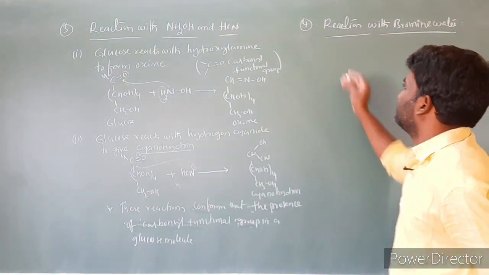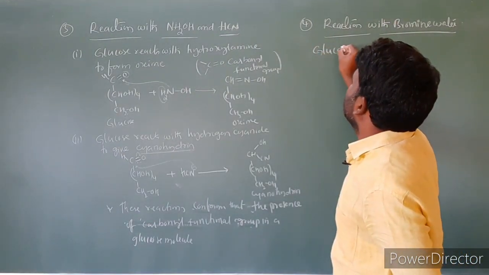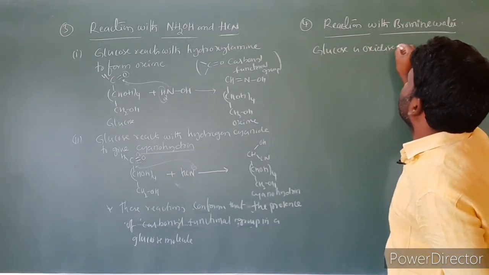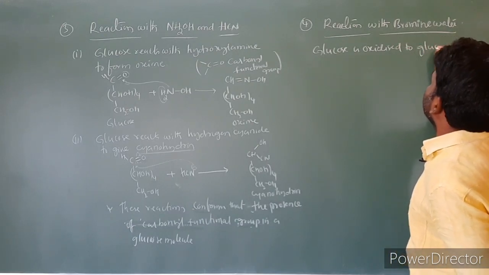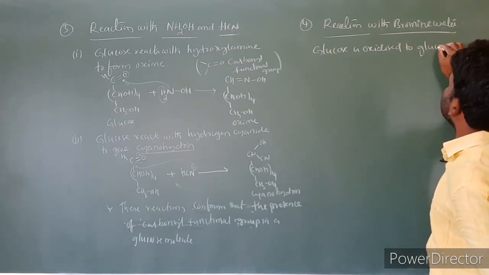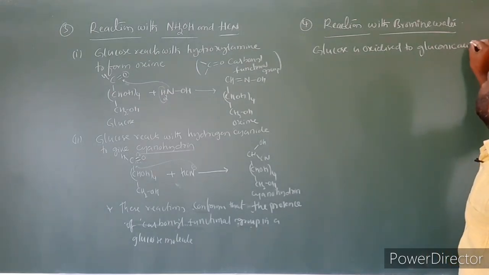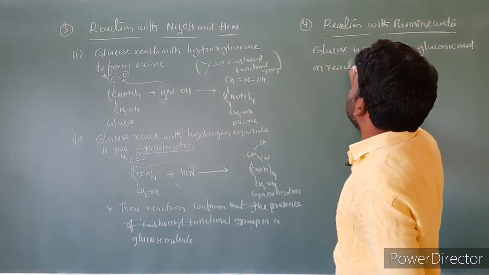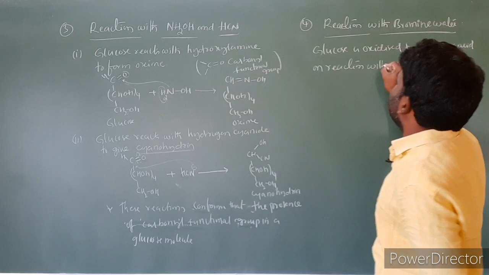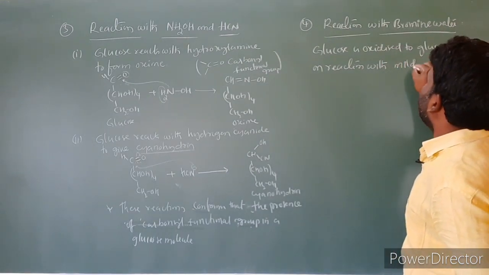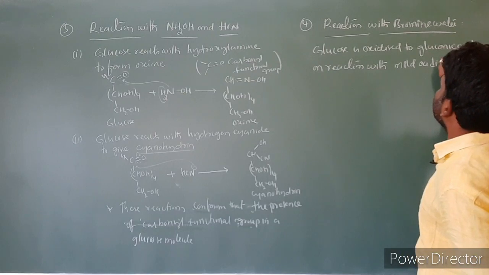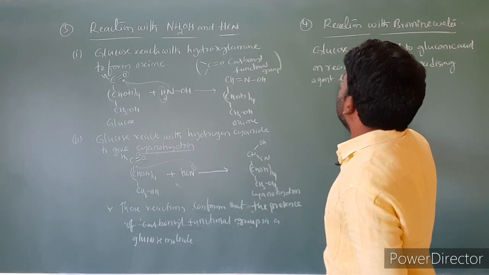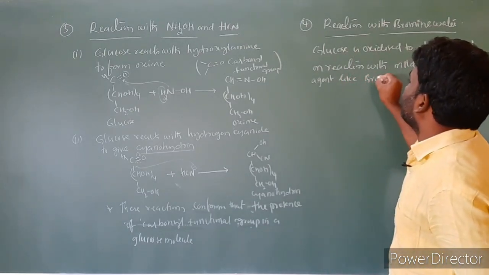So let us write the statement first. Glucose is oxidized to gluconic acid on reaction with a mild oxidizing agent like bromine water.